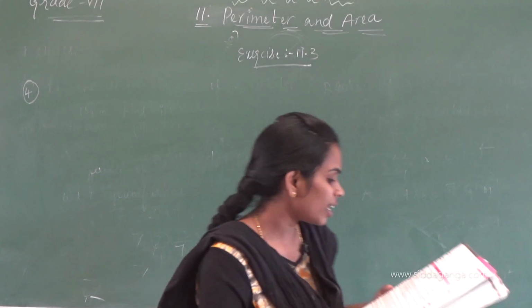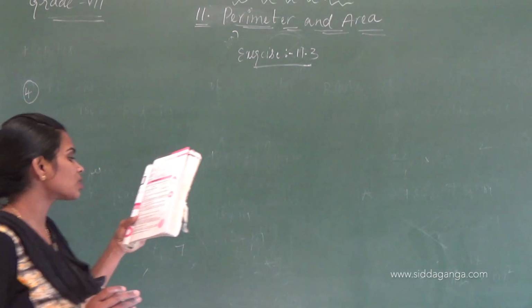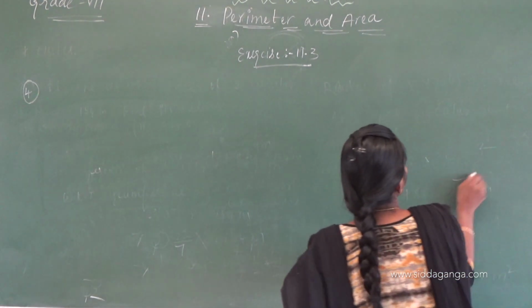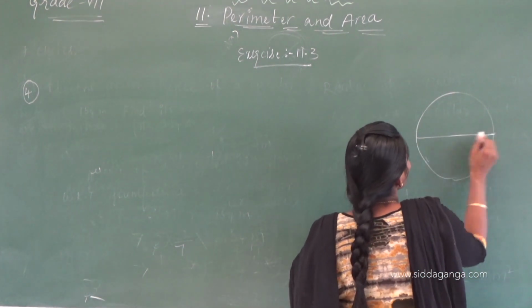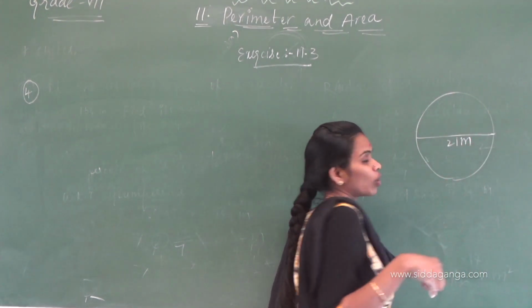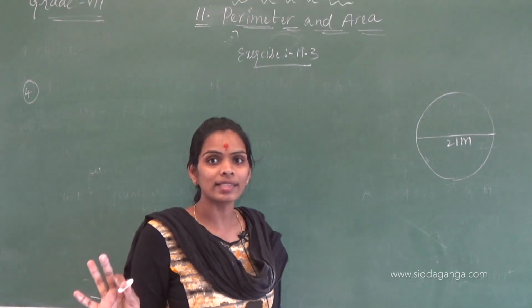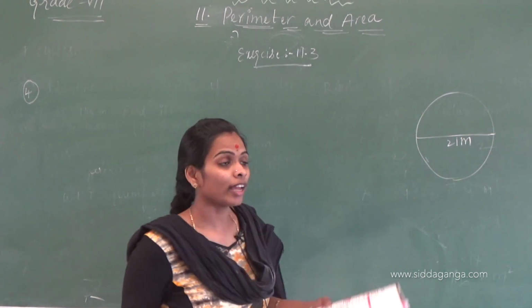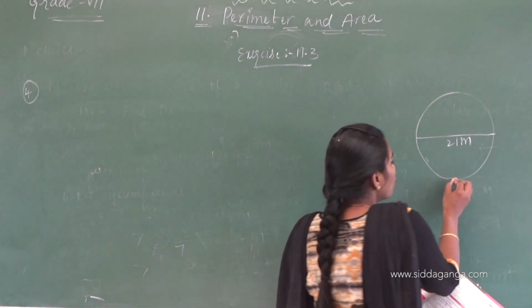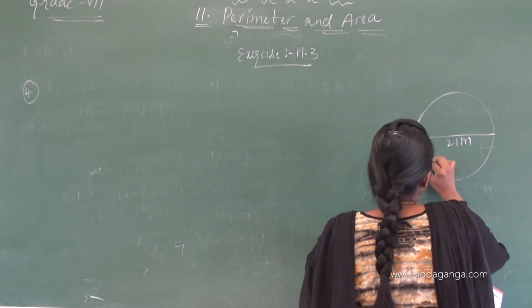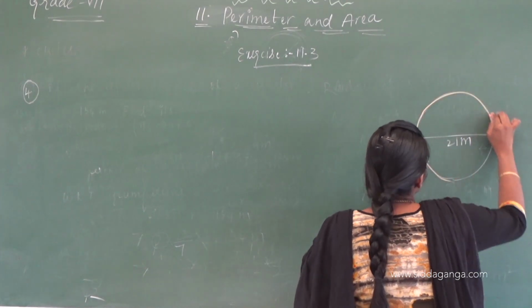Okay, children, see here what they have given means just one circular garden is there. Its diameter is 21 meters, and he wants to fence this garden with the rope.